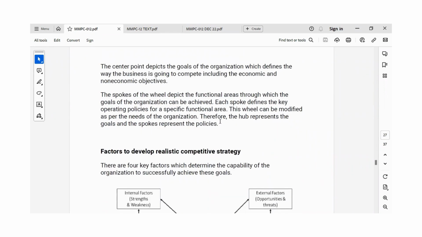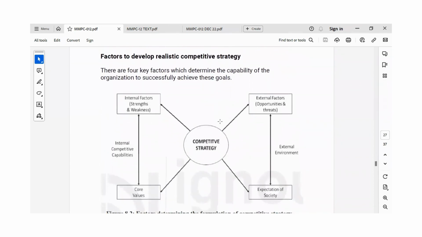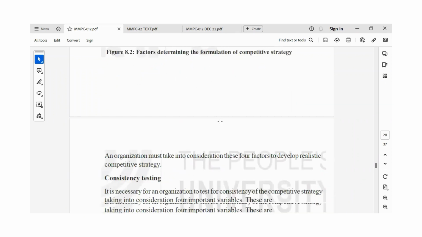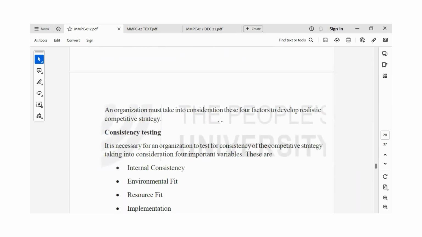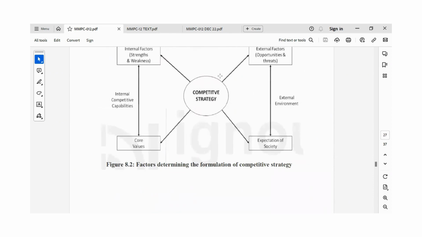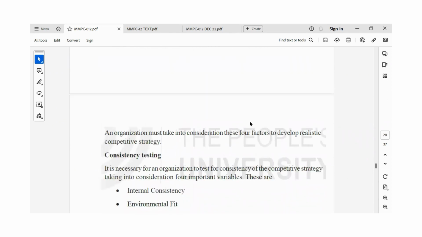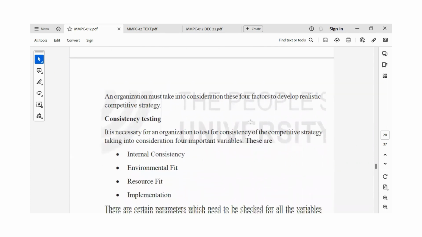Now let's see the factors to develop a realistic competitive strategy. The factors can be internal factors, which include the strengths and weaknesses. Then the external factors, which include opportunities and threats, then the expectations of society and the core values. So an organization must take into consideration these four factors that we have seen to develop a realistic competitive strategy.